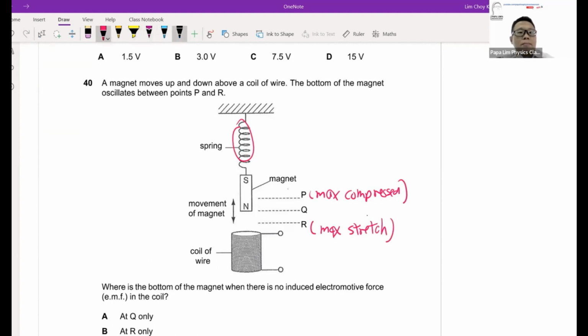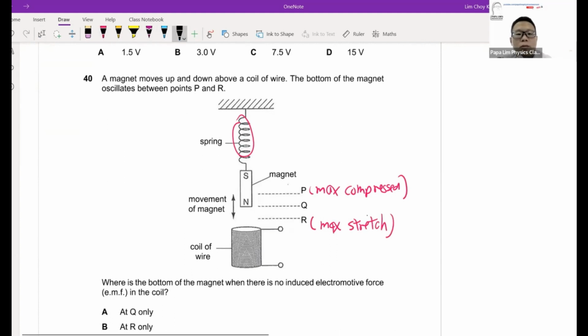Then after that, you have the normal Q, which is the equilibrium position. Now, for bungee jumping or this type of spring question, you have to take note of certain key factors. For example, when you're looking at maximum stretch and maximum compression, as in bungee jumping, the person jumping down from the cliff reaches the maximum end whereby the cord is being stretched.